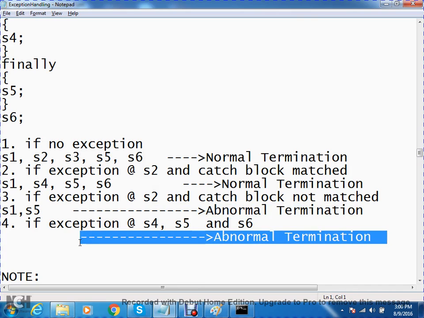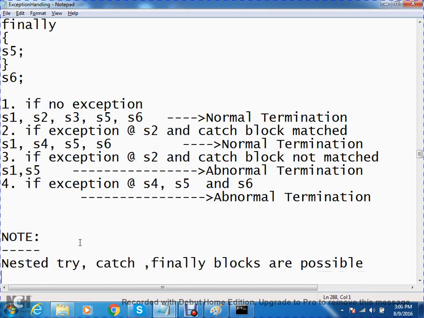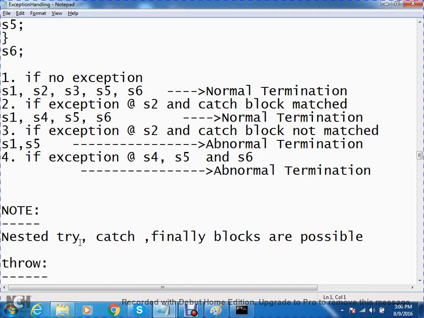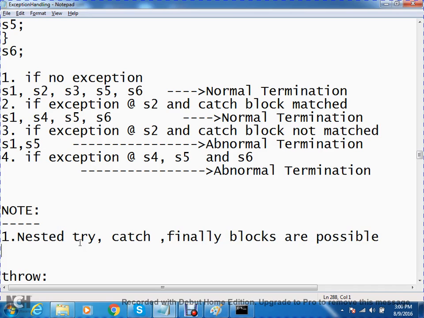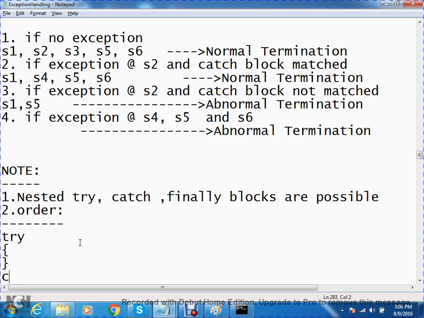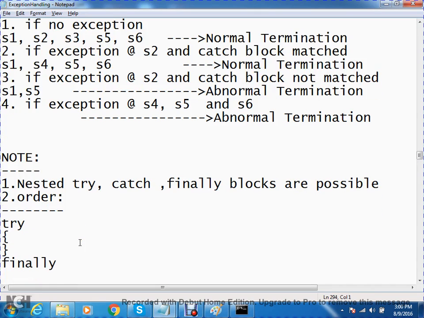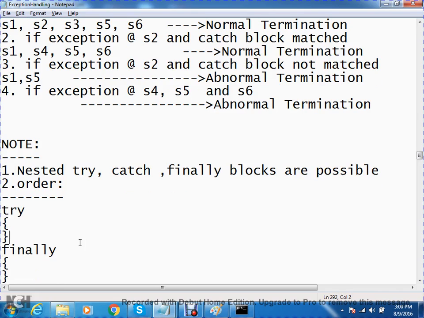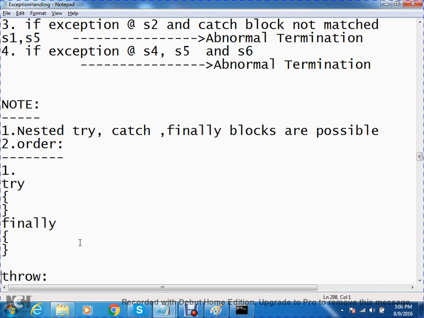That's all. Now nested try-catch-finally blocks are also possible, but there is one important rule here, the first rule: order. Observe, you can write try followed by the finally block. This is one order.